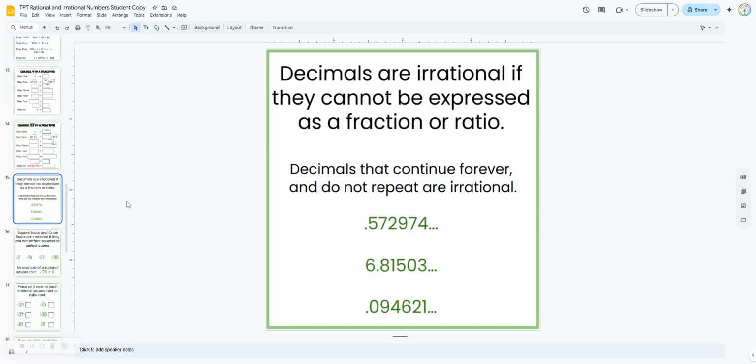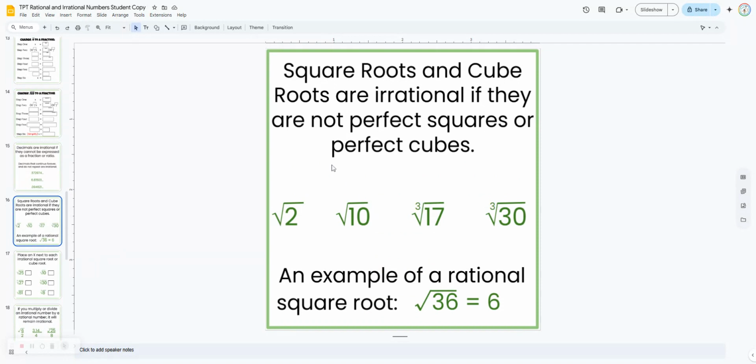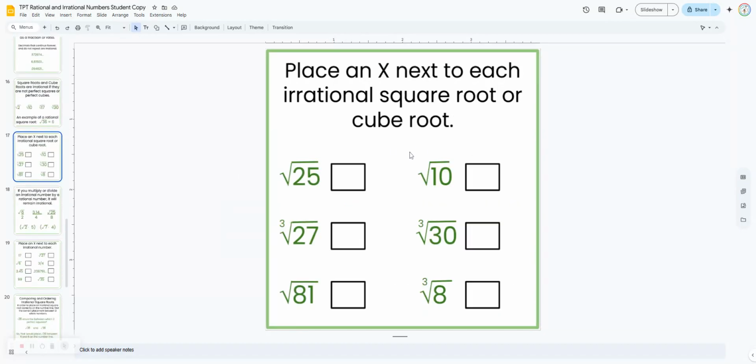Now decimals are irrational if they go on forever, do not terminate or repeat. And then here are some examples of square roots and cube roots which are irrational because we can't simplify them to whole numbers. Now this one would be rational, the square root of 36, because we know it's 6. So this one is rational, these are not. So they're going to go through in slide 17 and they're just going to put an X in the box next to each irrational square root or cube root. So square root of 10, square root of 30.